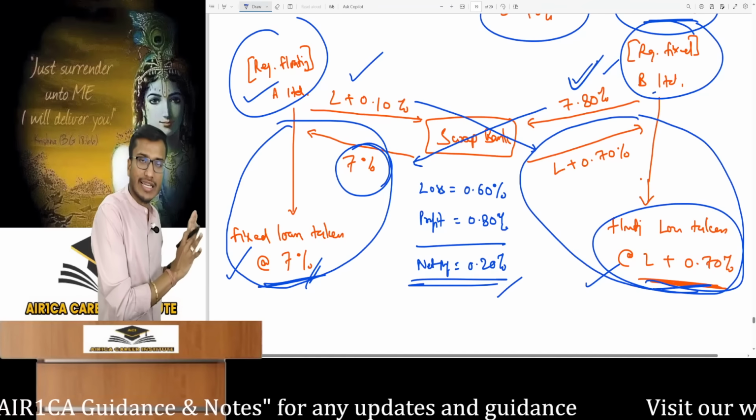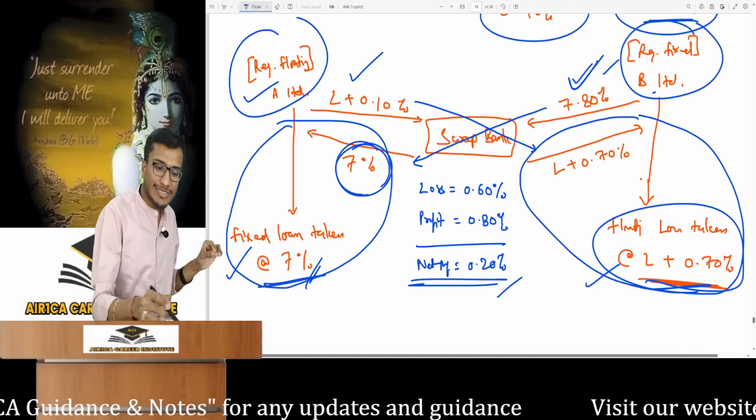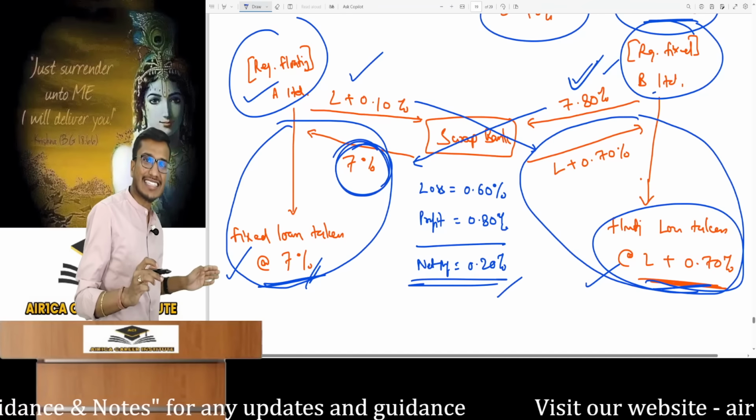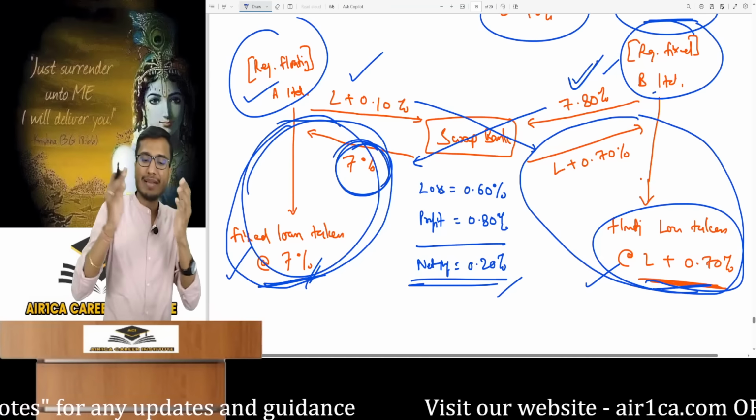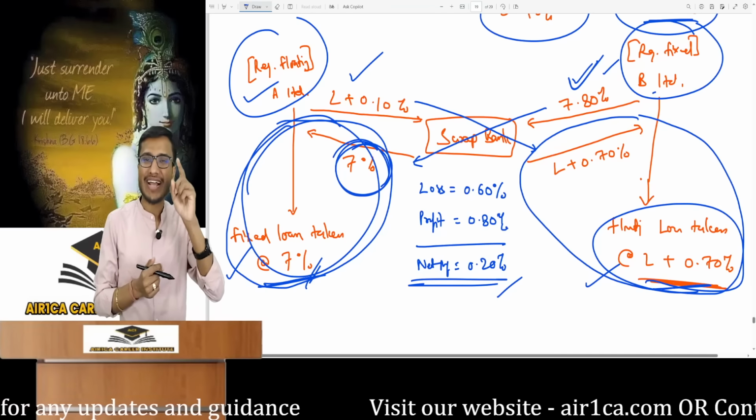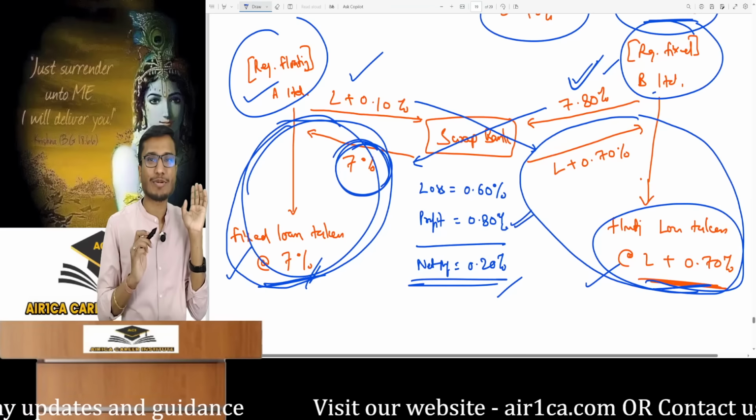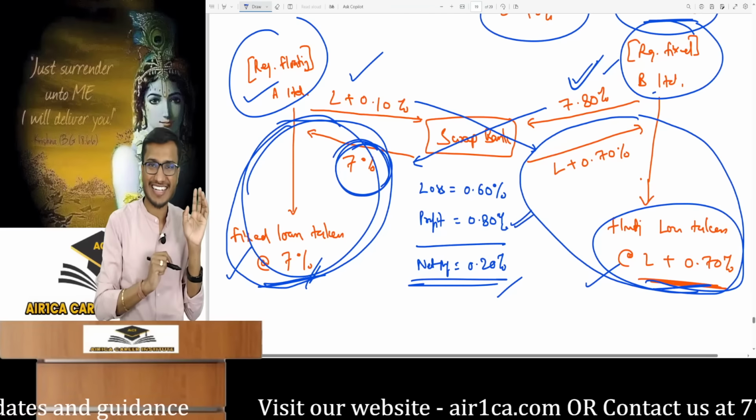Okay, I have nothing to do with that. The bank will transfer 7% to it so that it can settle. So its settlement will be done. Understood? The swap bank took 7.8% from B Limited and profited 0.80% from 7% transferred.